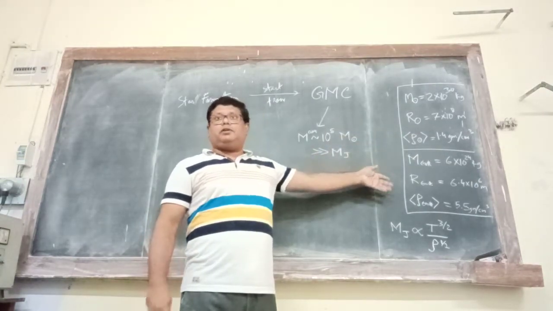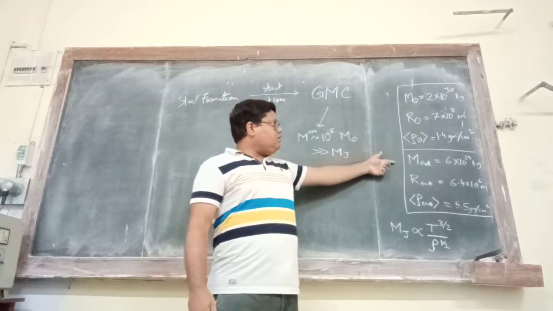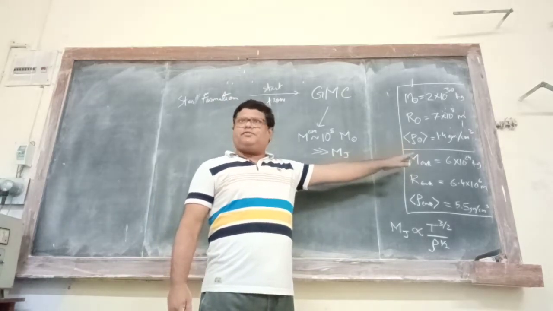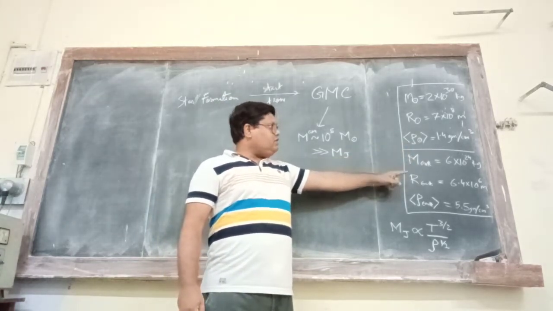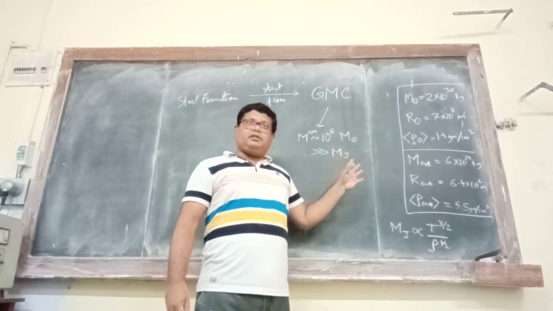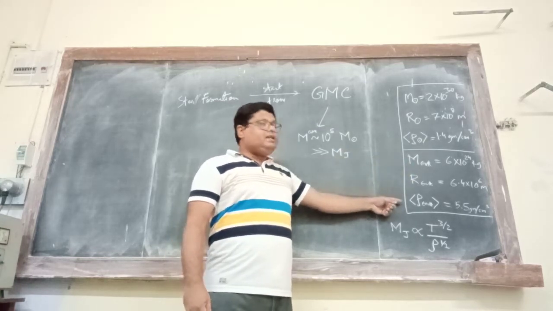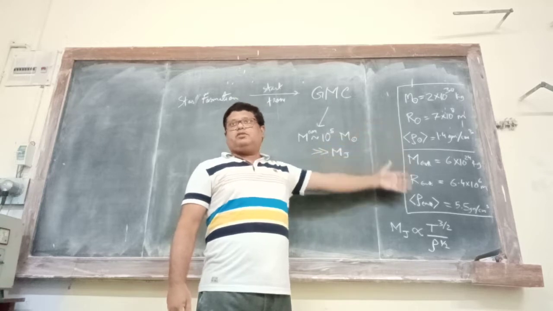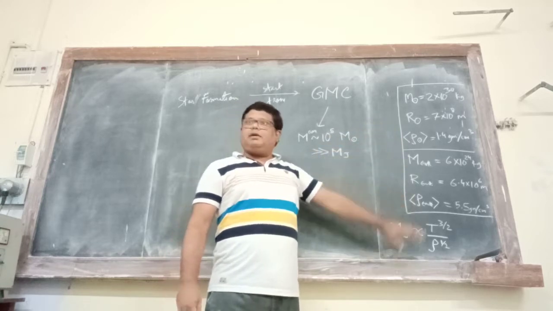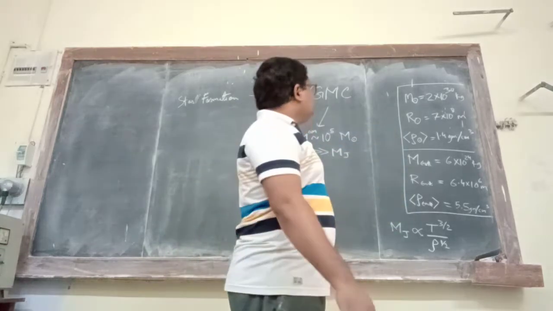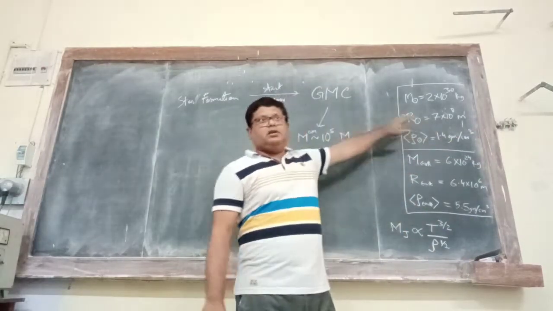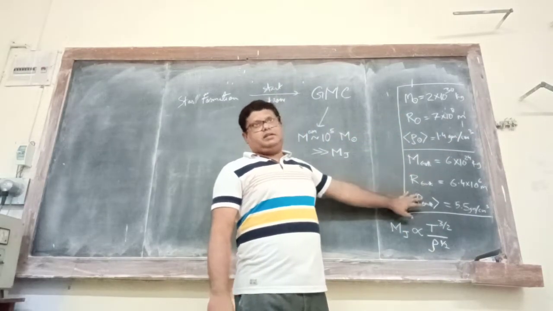Now let's talk about our own Earth. Mass of the order of 10 to the power 24-25 kg. Radius of the order of 10 to the power 7 meter. And density is obviously more. It is of the order of 5 to 6 gram per centimeter cube. Okay. So this is regarding the Sun and Earth that we know of.